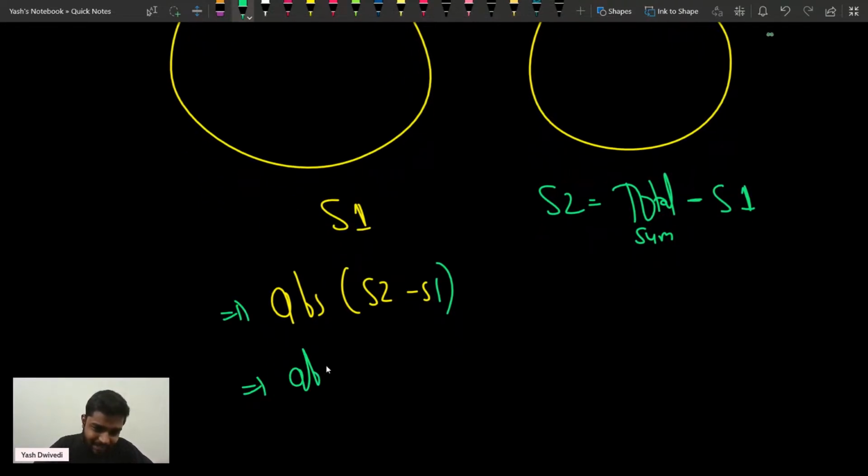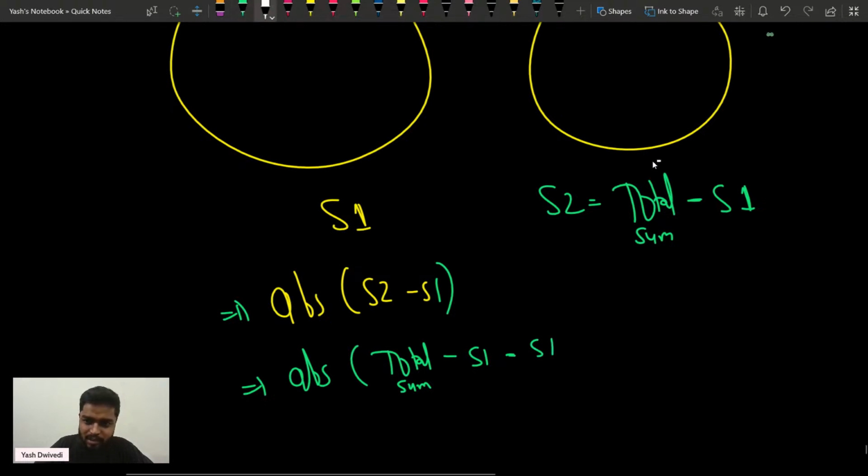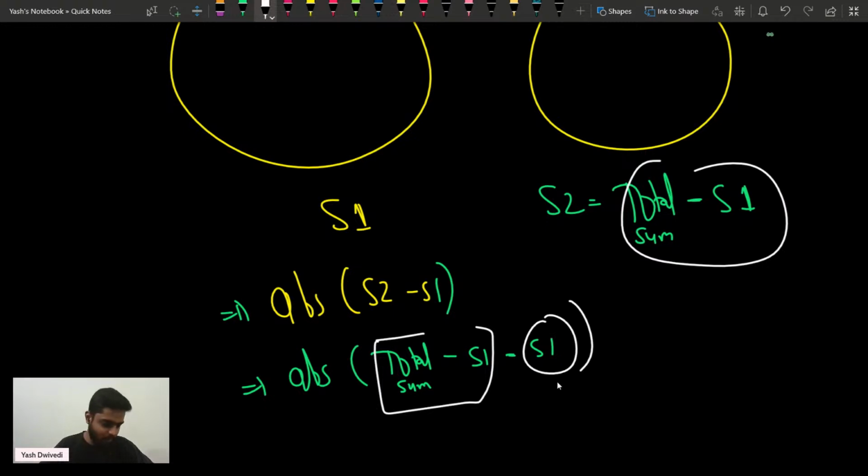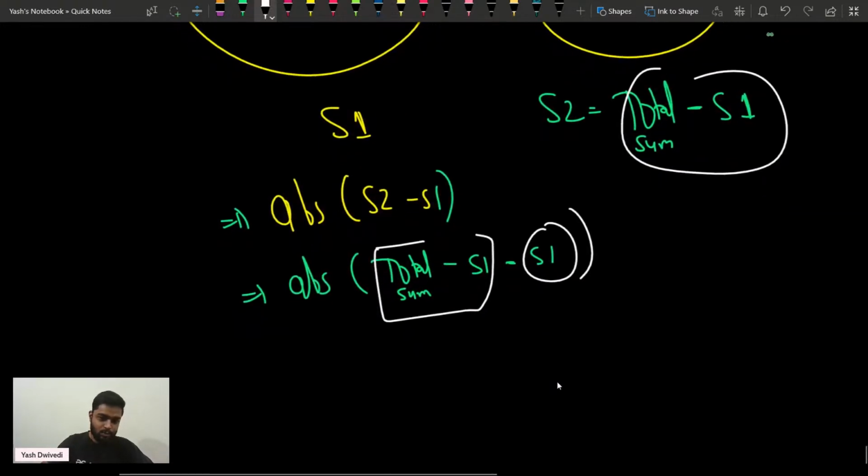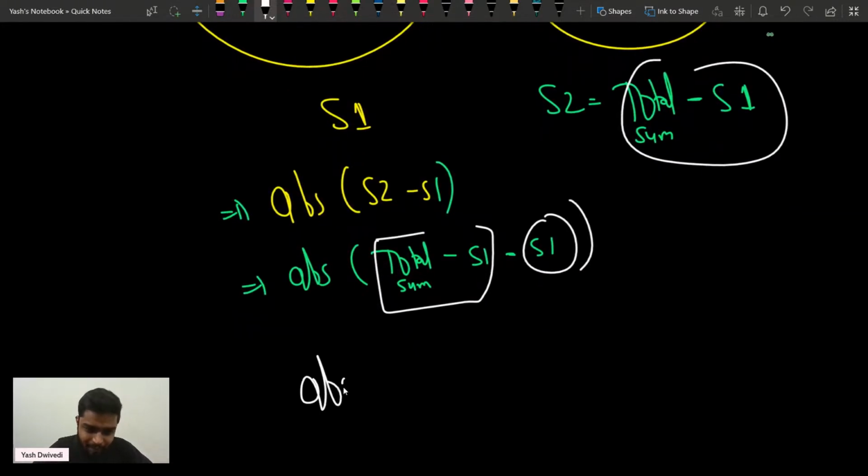In this case I will write the absolute value of total sum minus s1 minus s1 again, because s2 is nothing but total sum minus s1. So the expression comes out to be total sum minus 2 times s1, and I will try to minimize this.